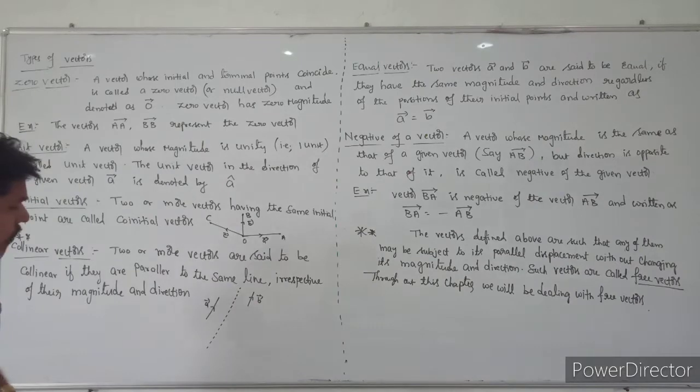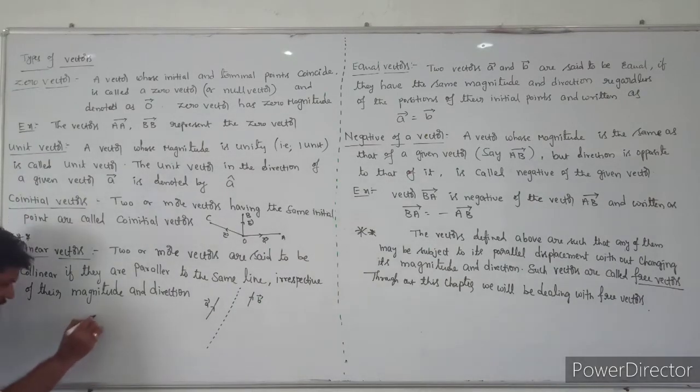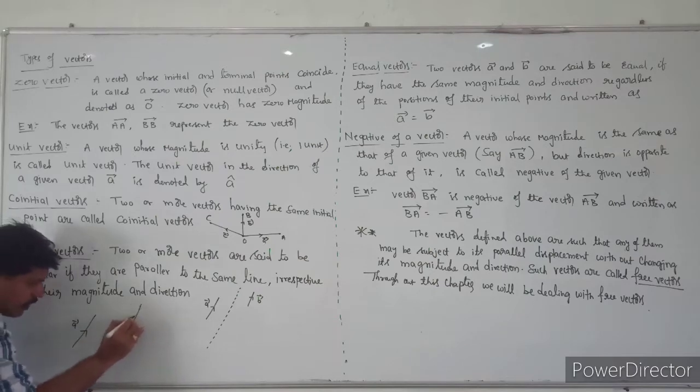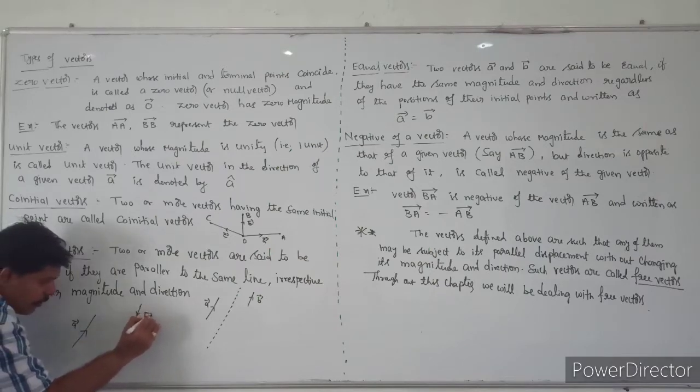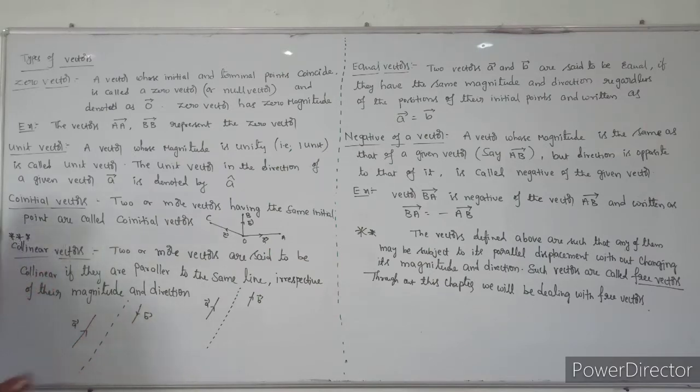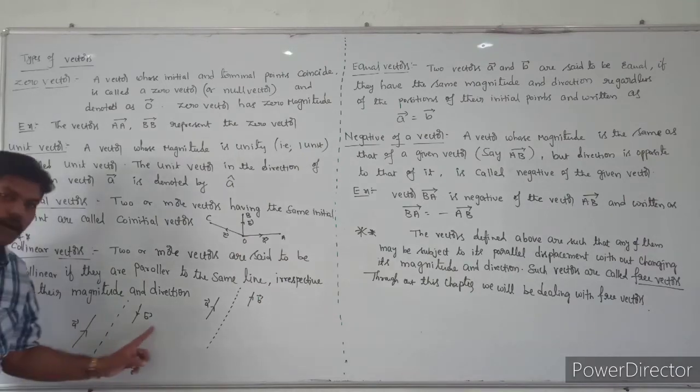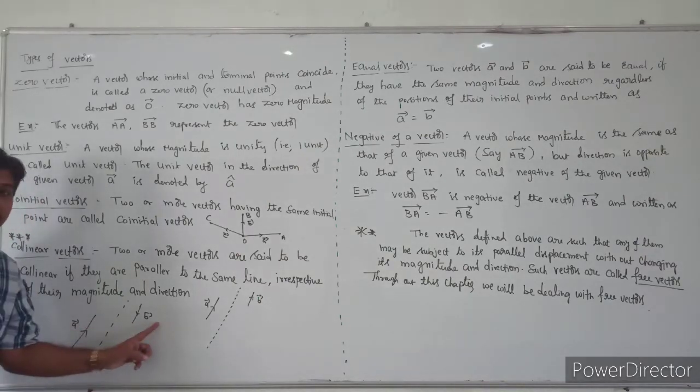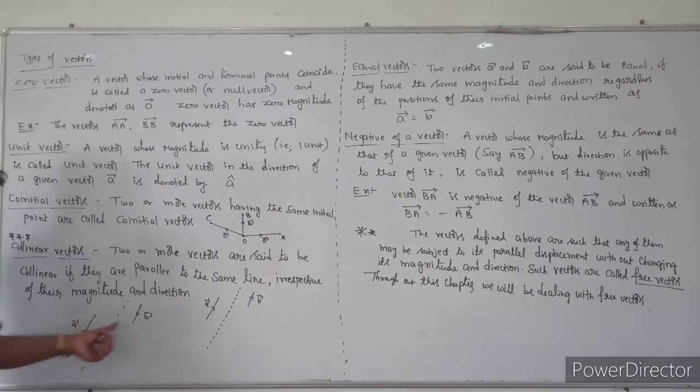We can also take one more example here. This is A bar and this is B bar. See that once again. A bar and B bar have different directions, and the magnitude is also not the same.